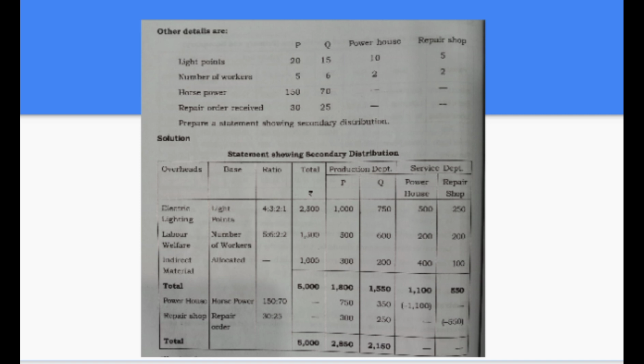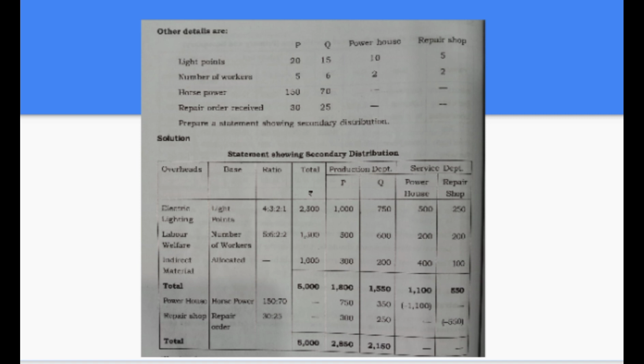We can divide these ratios by its common factor 5, and our smallest ratio is 4 is to 3 is to 2 is to 1. Rupees 2500 is to be divided in the ratio. Production department P 1000, Q 750, powerhouse 500 and repair shop 250.